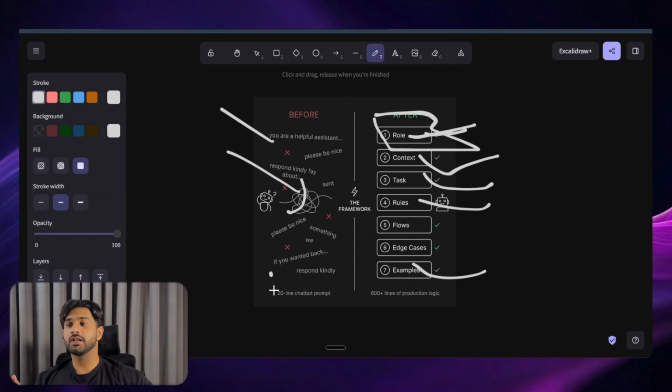So what happens if somebody does that, some objection handling and all of that good stuff, and some examples as well. You can see that if your prompt is 20 lines, it does not make it a good production prompt. It should be at least 600 lines, and that's not a hard cap. Just don't get me wrong. Most of the prompts that I write are almost that size. That's why I just go ahead and give you this as an example. It should be 600 lines.